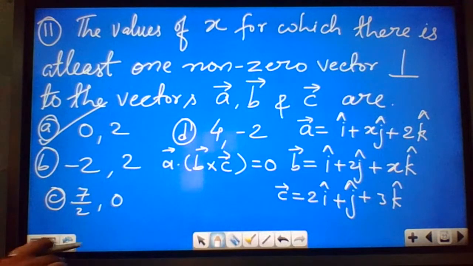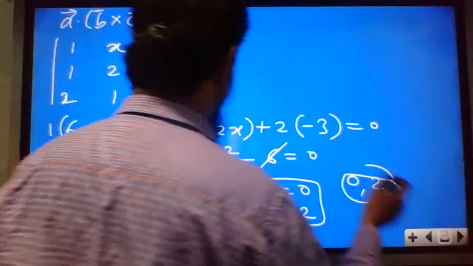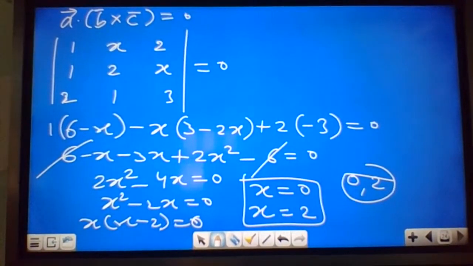Okay, what is the condition for vectors to be perpendicular? This A dot B cross C will be 0, and this you can find by the determinant method.